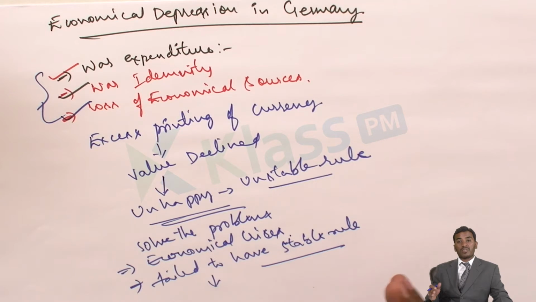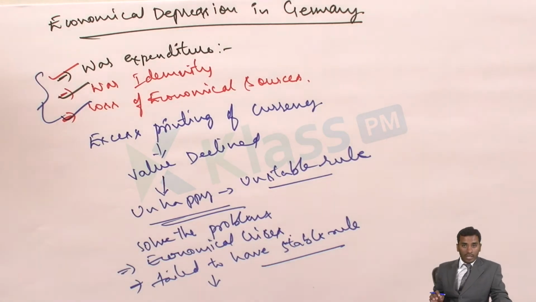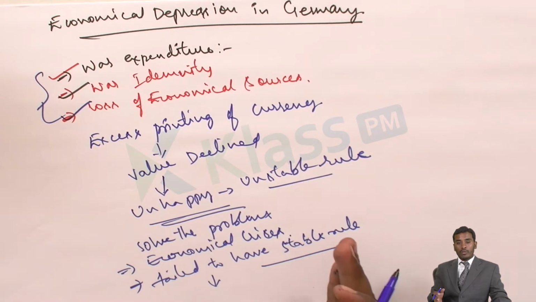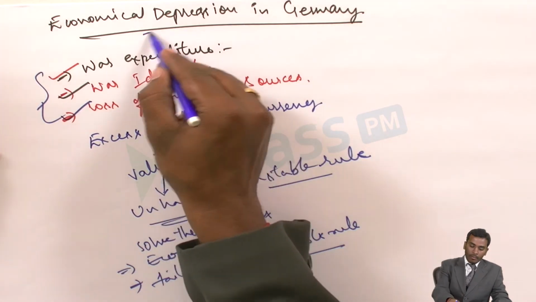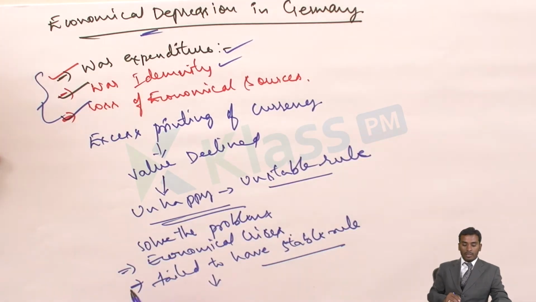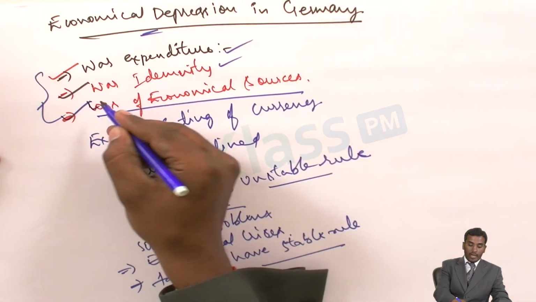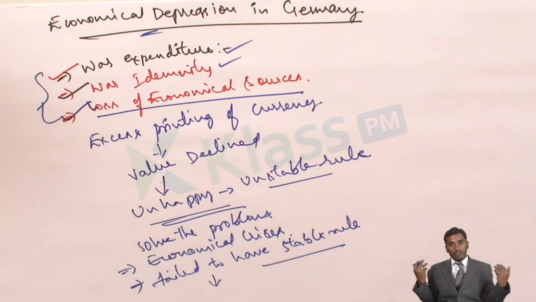Moreover, after the First World War, the Treaty of Versailles completely humiliated Germany. The humiliating policies introduced in the Treaty of Versailles made Germany strive to bounce back and take revenge, and many other problems happened. Along with that, there were economic problems: war expenditure, war indemnity, and loss of resources. Economic sources, through which they used to get money, were lost. Where were they lost? They were taken by the Allied powers.